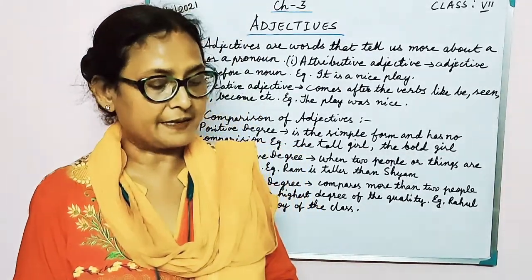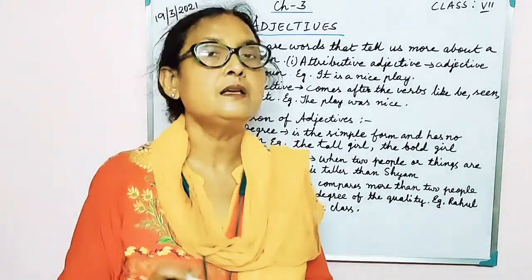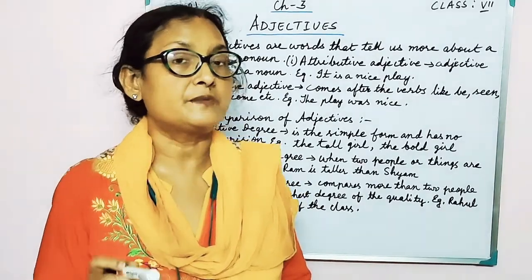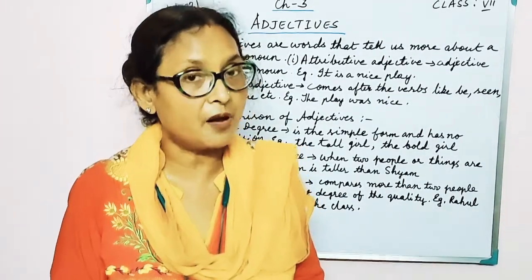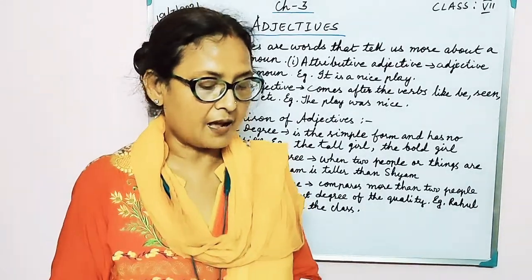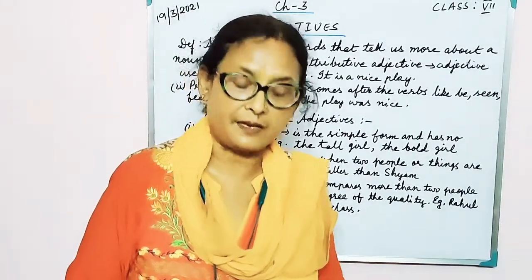And when you say the dancers were tired, here tired is in the past participle form and also being used predicatively. So these are some of the adjective forms that we have studied today.